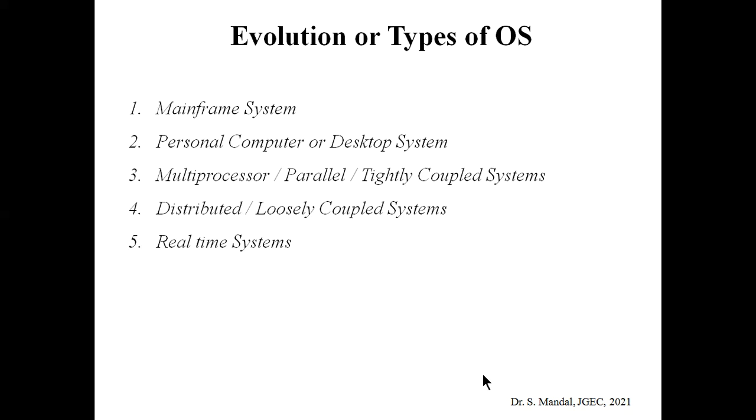Okay, let's continue. The evolution or types of OS. We can classify the operating system into mainly five types of OS. First one, mainframe system. Second, personal computer or desktop system. Third, multiprocessor or parallel or tightly coupled system. Fourth, distributed or loosely coupled system. And fifth, real-time system. Now, let's discuss all these operating systems in detail.